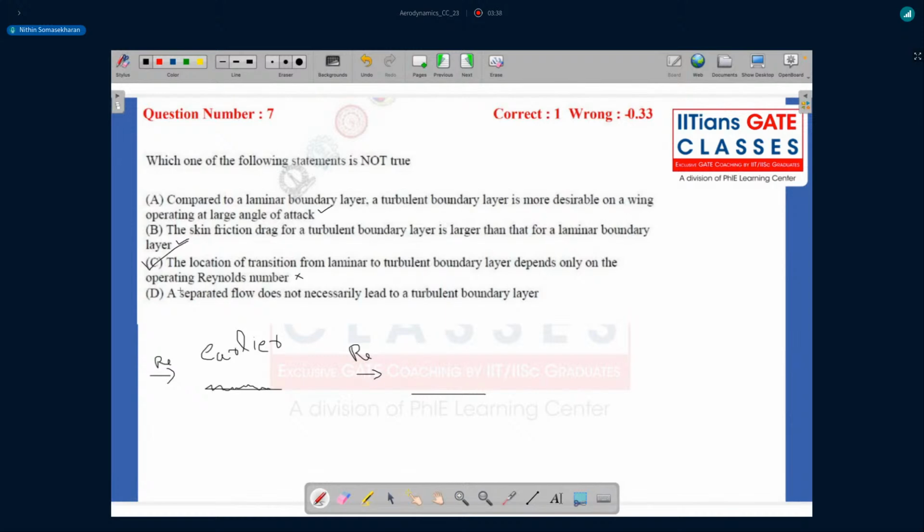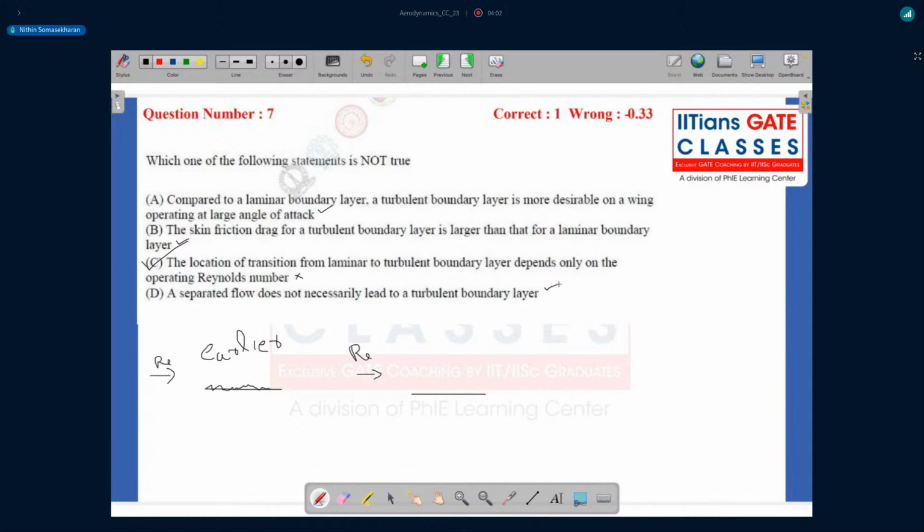And if you look at the last option, a separated flow does not necessarily lead to a turbulent layer, which is basically another true statement. Even though you might have flow separation, it doesn't really mean that you have a turbulent boundary layer, because maybe the flow is laminar and then it separates and creates the wake.